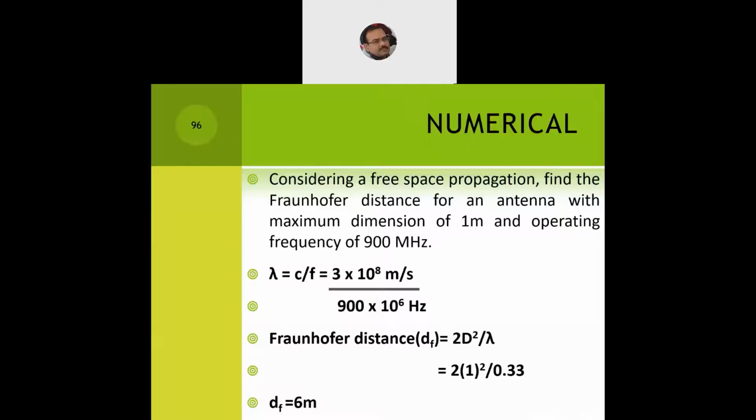We do not use it in a pure flat terrain or a mobile terrain environment. Fraunhofer distance is always computed only in the free space propagation environment, and this gives us a distance of 6 meters. So again, we need to remember the formulas. No need to go into the derivation of how they are doing it. We need to remember the formula, and then we can apply the values to get the required result.